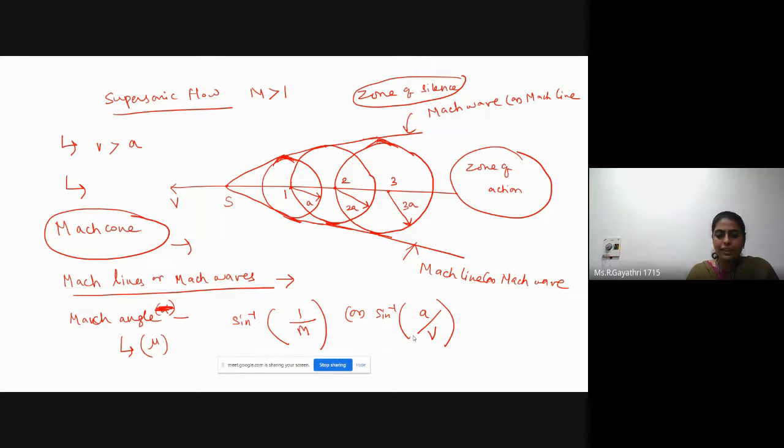The angle between Mach line and direction of motion of the body is called Mach angle.